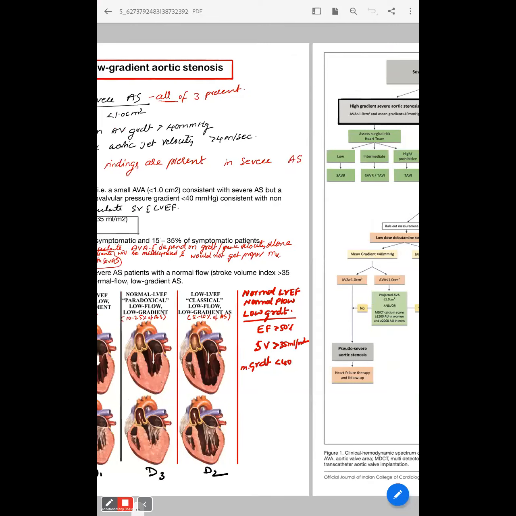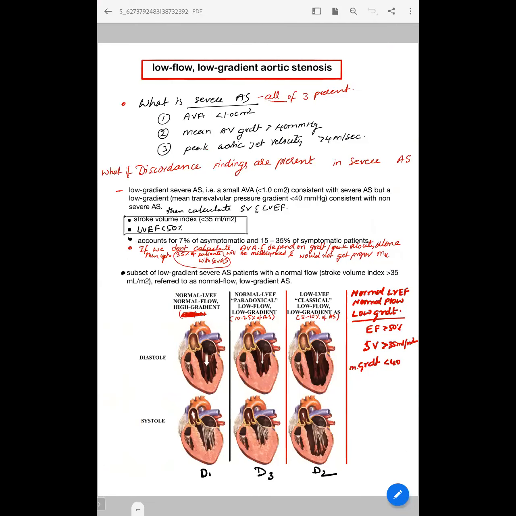So when it comes to the five groups of patients: normal flow high gradient, low flow high gradient, paradoxical low flow low gradient, classical low flow low gradient, and normal flow low gradient. This fifth one, normal flow low gradient, is not often mentioned, I think. No, normal flow low gradient can be there. That is even an early form of paradoxical low flow low gradient. Not often mentioned. No, paradoxical low flow low gradient won't come in that. Basically, normal flow. I'll put that up actually.